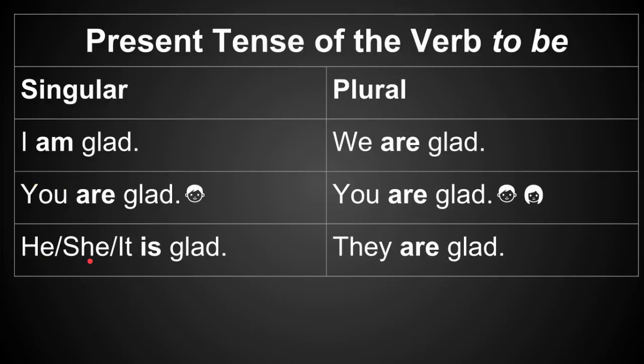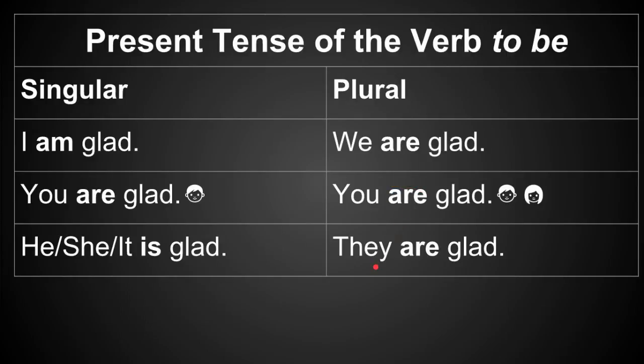When we get to he or she or it, the verb form is. Glad can still describe it. Glad can still describe she. Glad can still describe he, but you have to use is. Let's look at the plural forms. When we're talking about a group of ourselves, we would say we are glad. Notice, when we're talking about you, the verb form doesn't change, so are again. When we're talking about a group of you, you are glad.